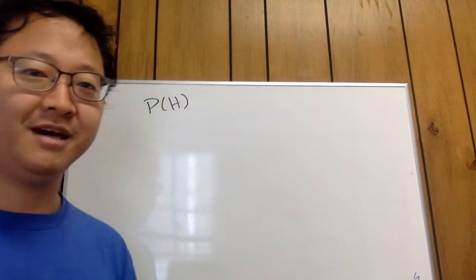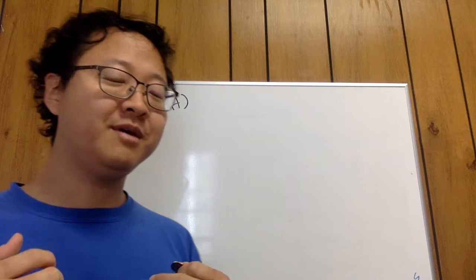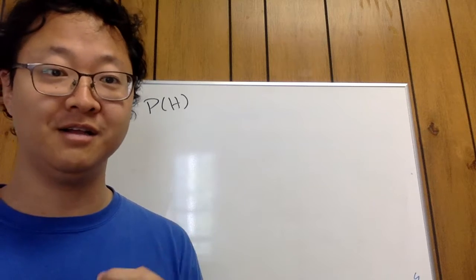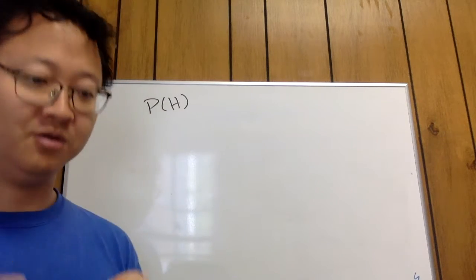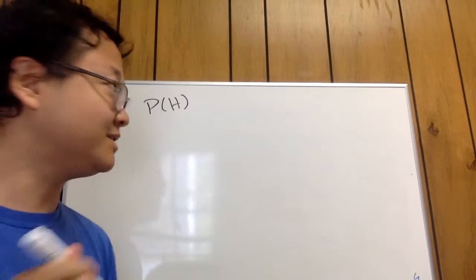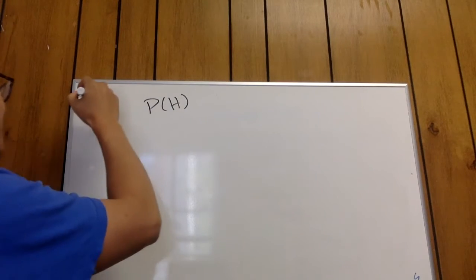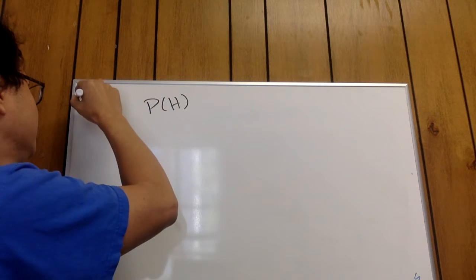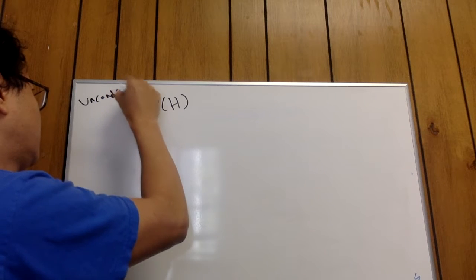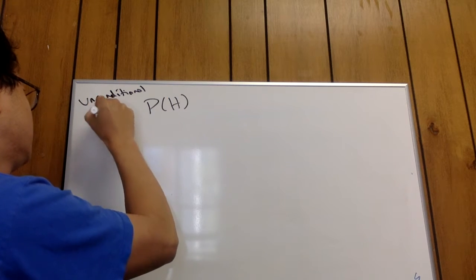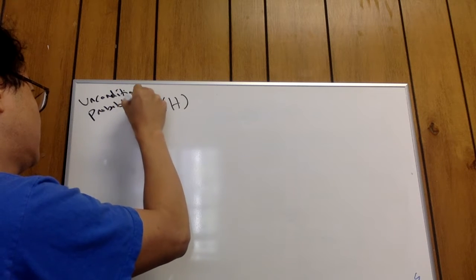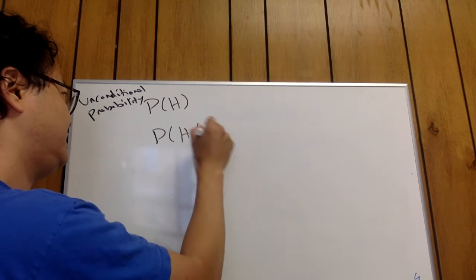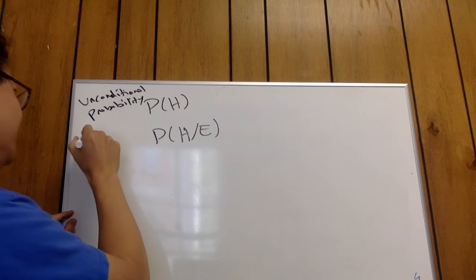So something I didn't point out last time is that normally whenever any probability is talked about, there's hidden background information or background knowledge that we're conditionalizing on. So what do I mean by that? Last time I distinguished between probability of H, which is typically called an unconditional probability, and then there's probability of H given E, and that's going to be your conditional probability.